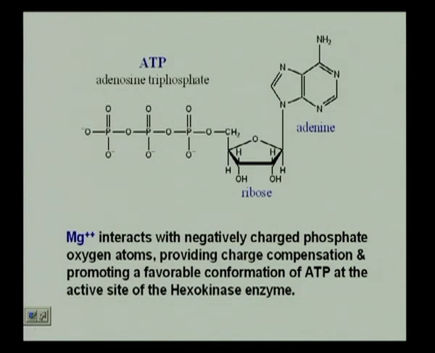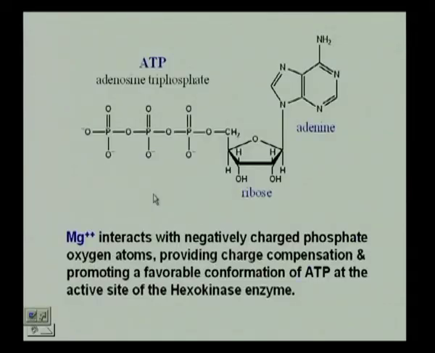Because you have to realize that when we are looking, we are not going to look at the details of how the enzyme is working. What we have here is magnesium in this set so that the ATP can be favorably interacted with the magnesium, because we are finally going to break the final phosphate bond here. And what is going to happen? Where is the phosphate going to go? It is going to be attached to the 6th carbon atom of glucose in the formation of glucose 6 phosphate